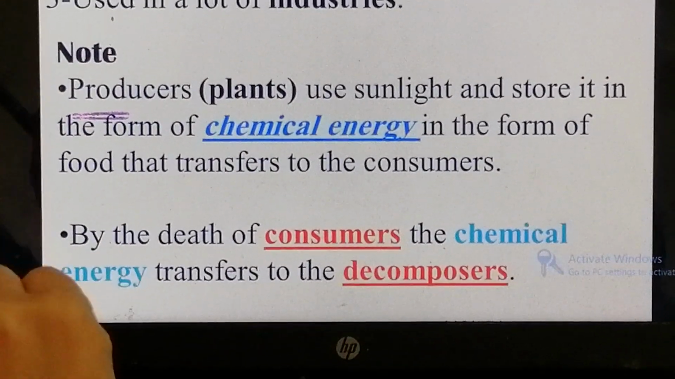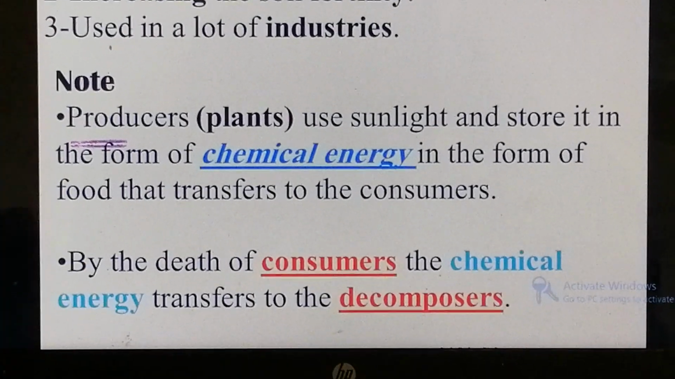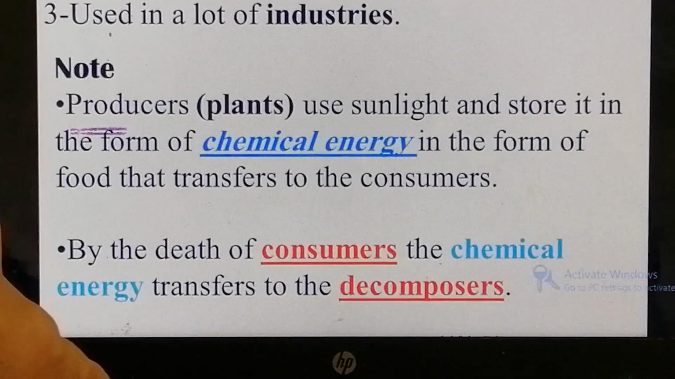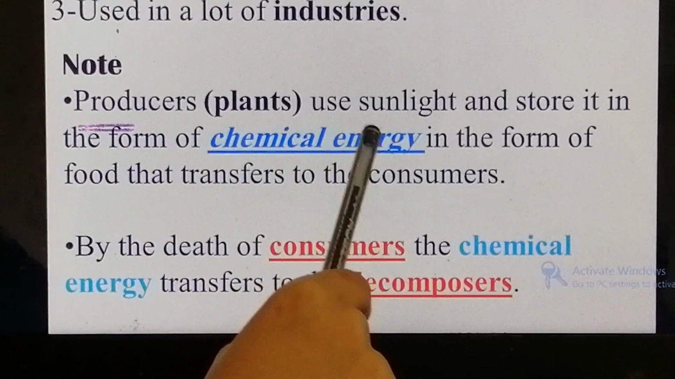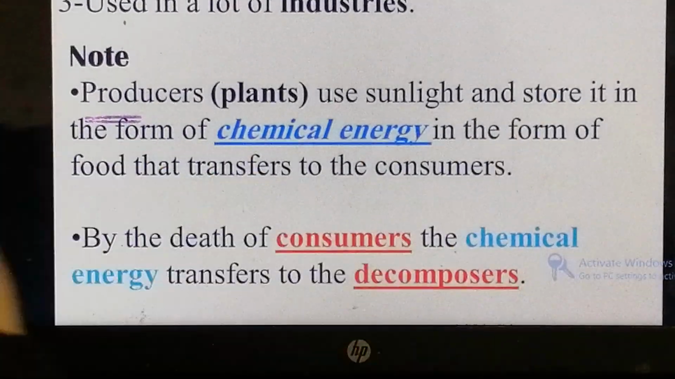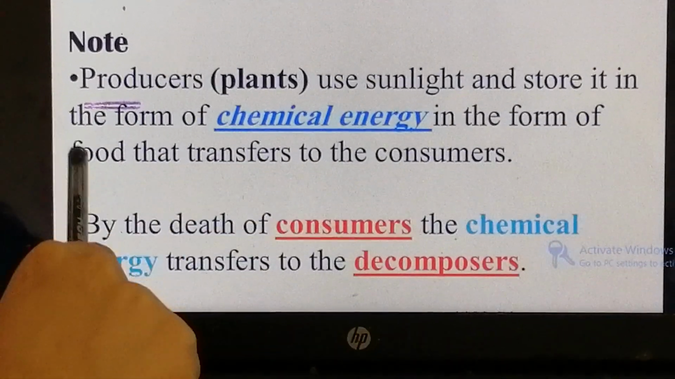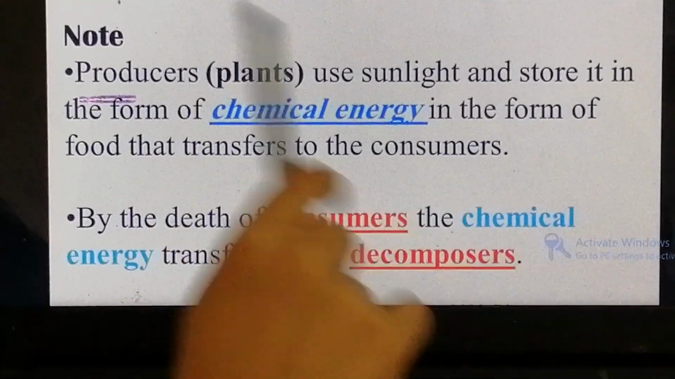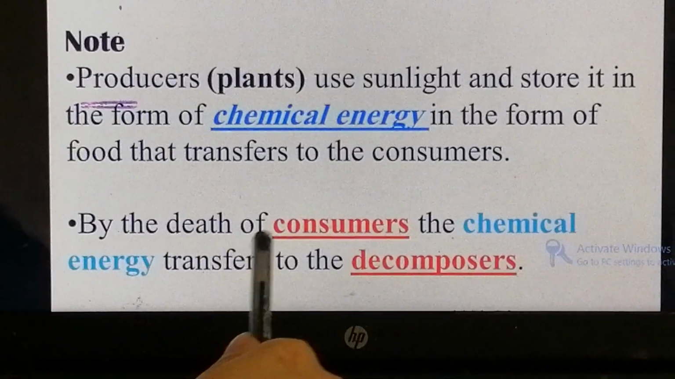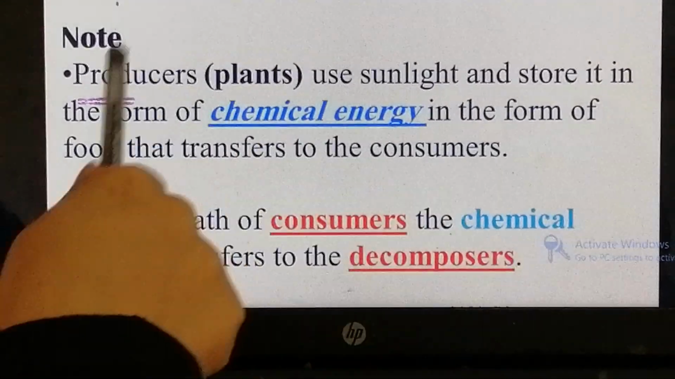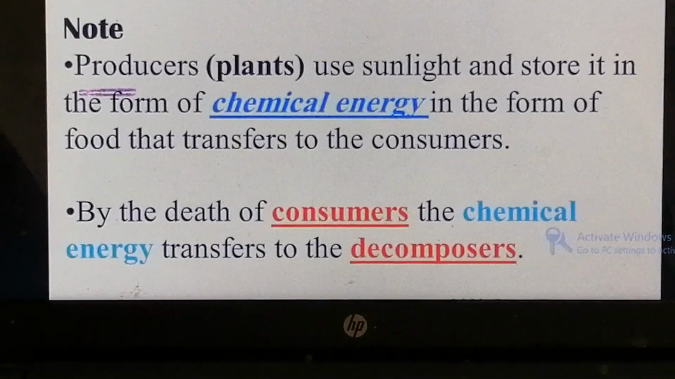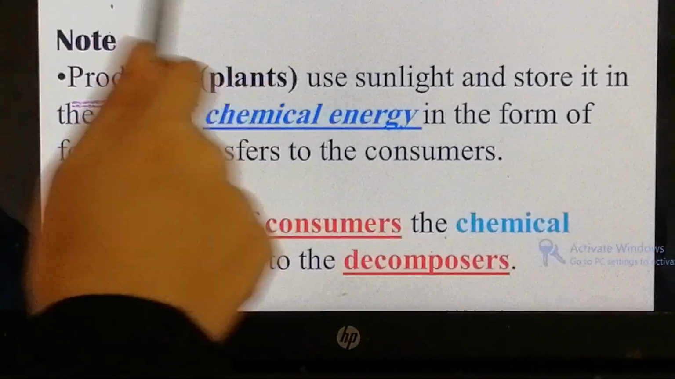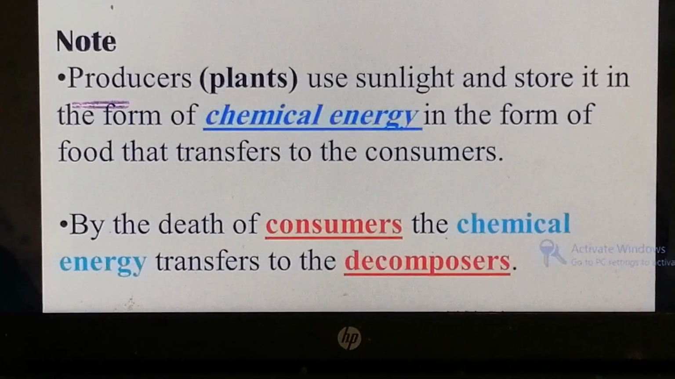Again, the plant uses which type of energy? It uses solar energy, and this solar energy changes into chemical energy. And it is stored in the plant in the form of food. Then it is transferred into our bodies or the bodies of consumers. And after the death of consumers, this chemical energy transfers into the decomposers. And then it increases the soil fertility.